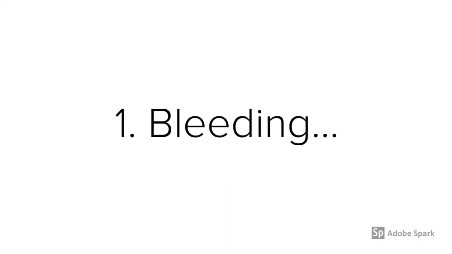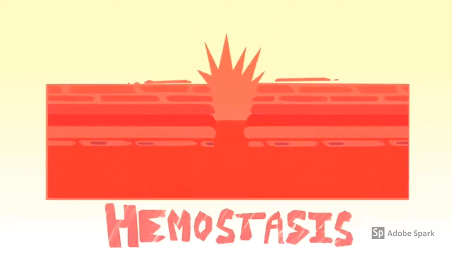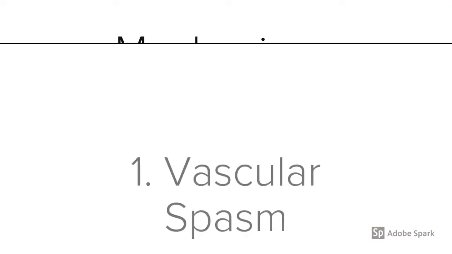Bleeding takes place immediately following trauma and up to 4 to 8 hours after injury has occurred. When an assault on the body has occurred, hemostasis takes place. Hemostasis is a sequence of responses that stops bleeding. When blood vessels are damaged, the hemostatic response must be quick, localised in damaged area, and carefully controlled in order to be effective. There are 3 mechanisms which reduce blood loss.